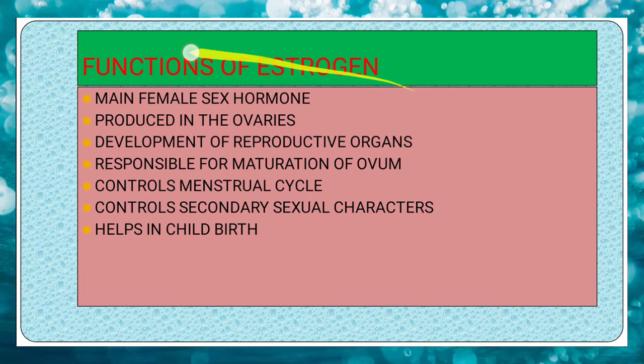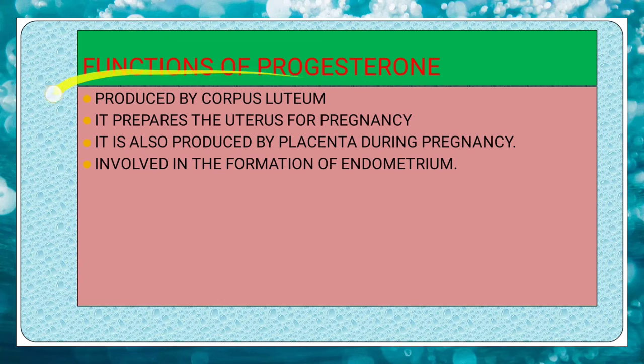Functions of estrogen. Main female sex hormone produced in the ovaries, development of reproductive organs, responsible for maturation of ovum, controls menstrual cycle, controls secondary sexual characters, and helps in childbirth. Functions of progesterone. Produced by corpus luteum, it prepares the uterus for pregnancy. It is also produced by placenta during pregnancy, involved in the formation of endometrium.